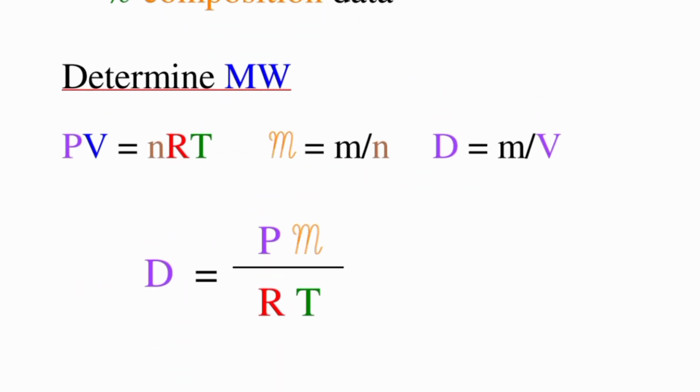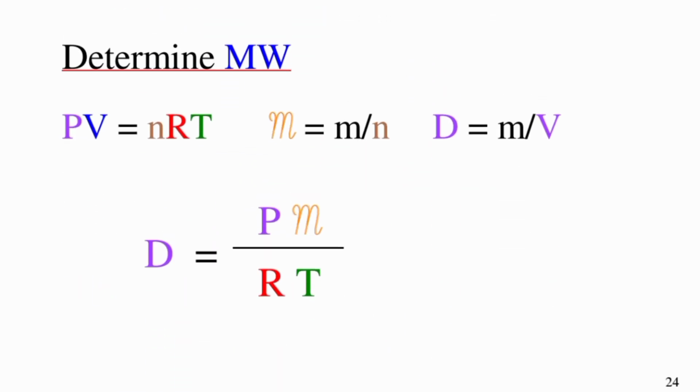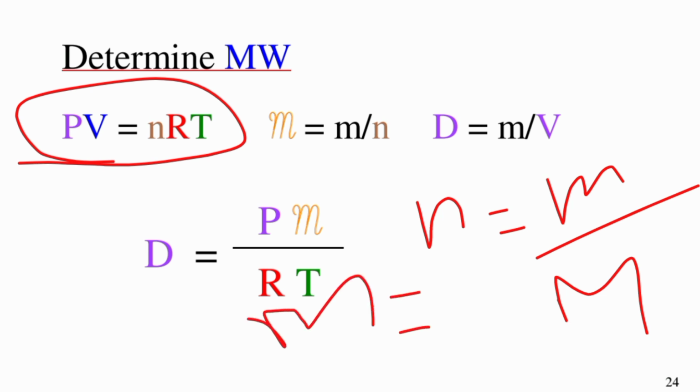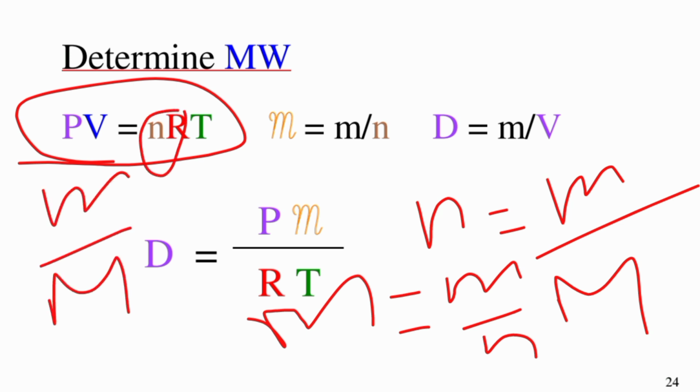You can calculate density by this method. This is the equation PV equals nRT. As we know, n, the number of moles, is equal to mass over molar mass. So we will write m over M in place of n.